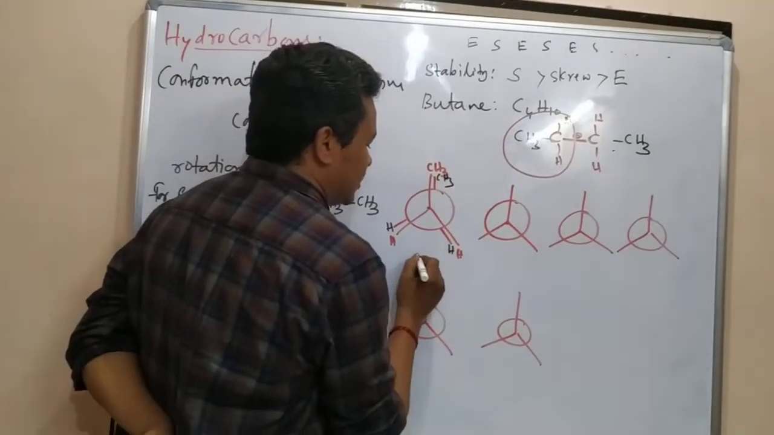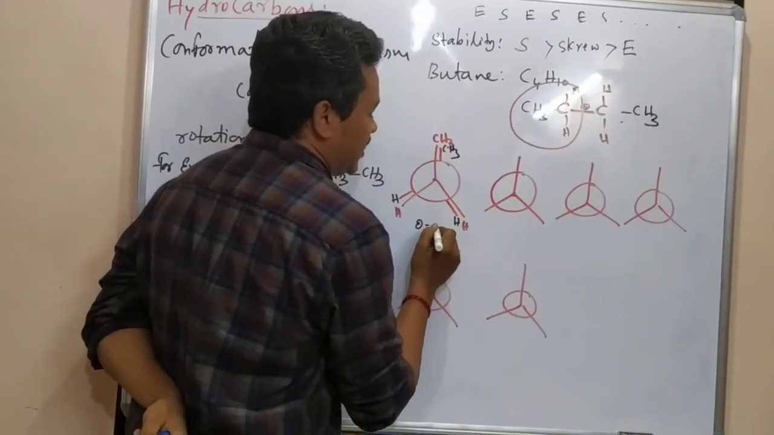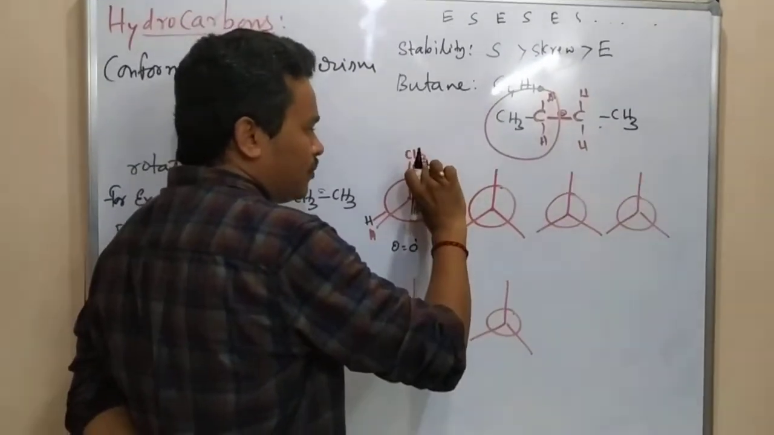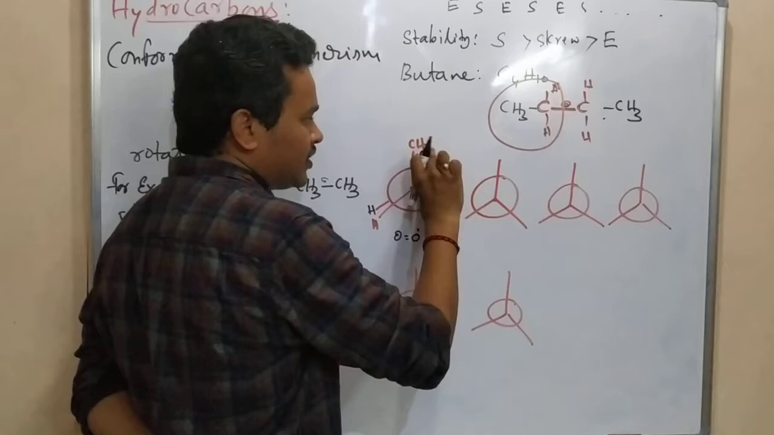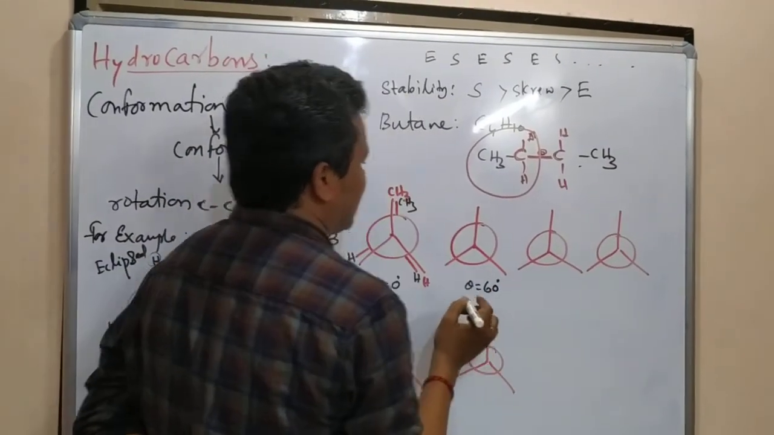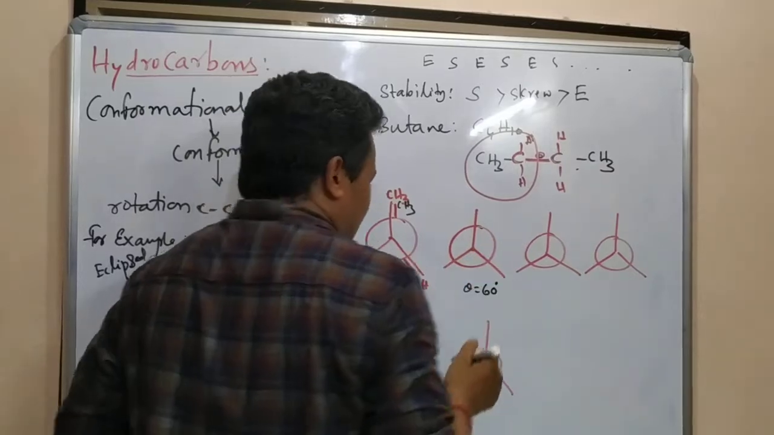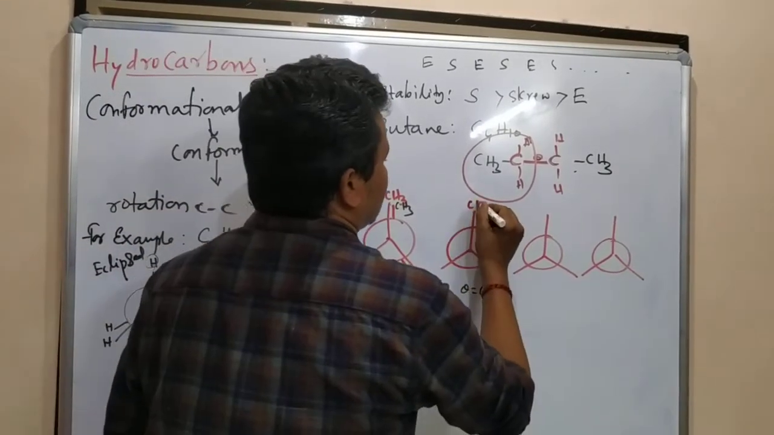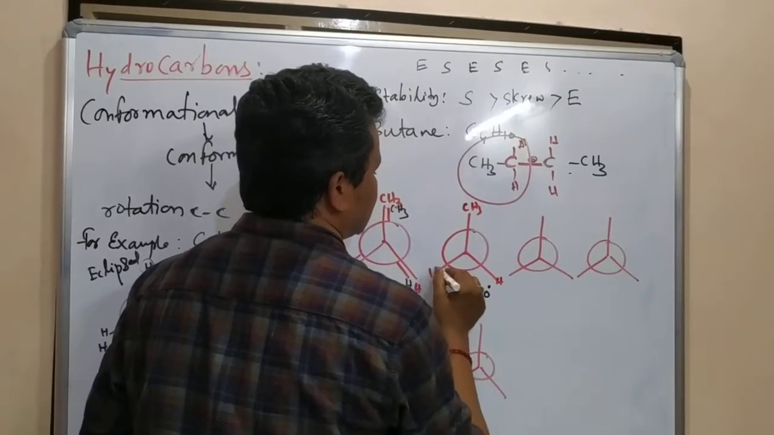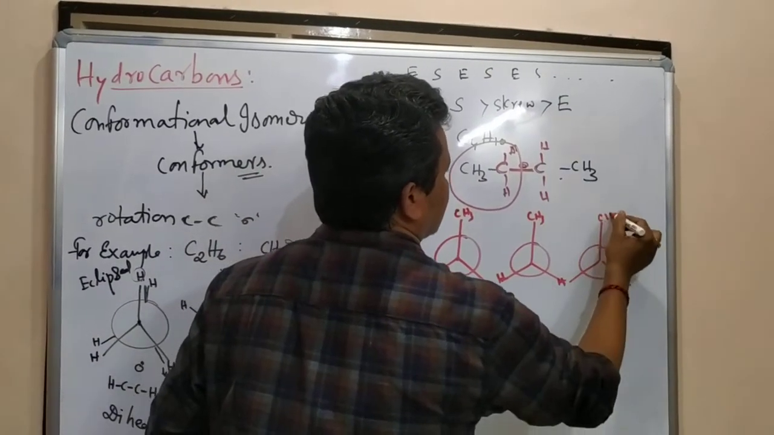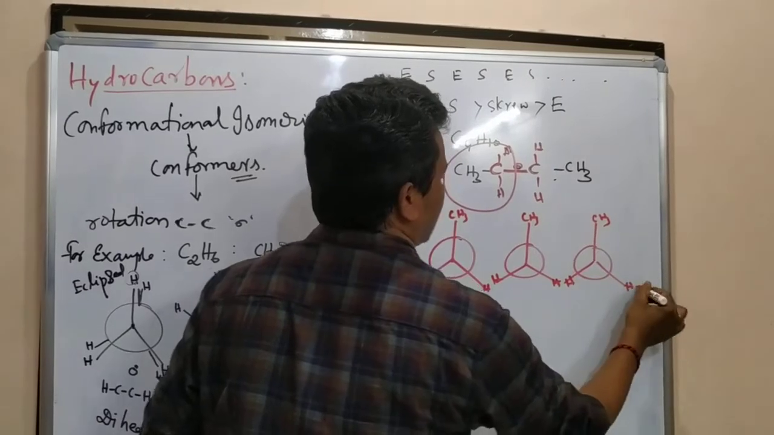Here the angle, theta, will be 0 degrees. And now that group is going to shift by 60 degrees. Theta will be 60 degrees. At that time, I am not going to touch these things. What are the things? Here CH3, H, H; CH3, H, H; CH3, H, H.